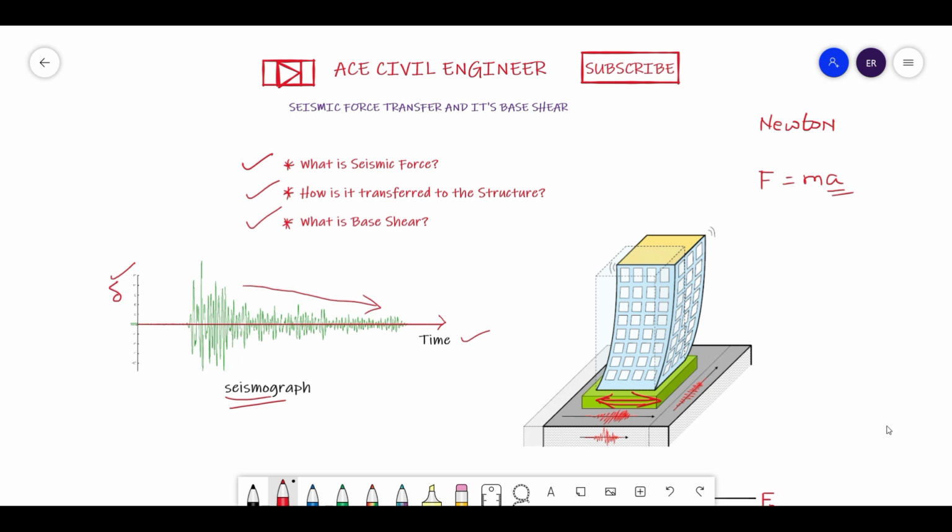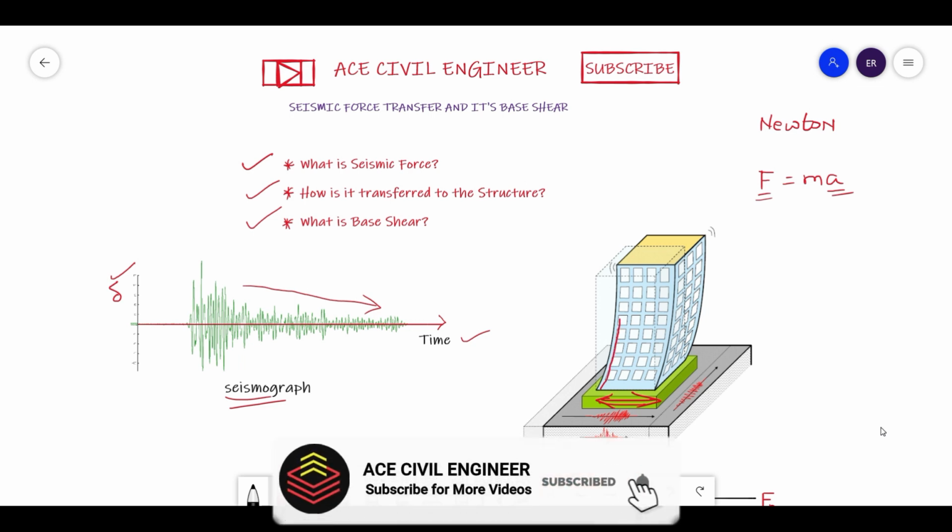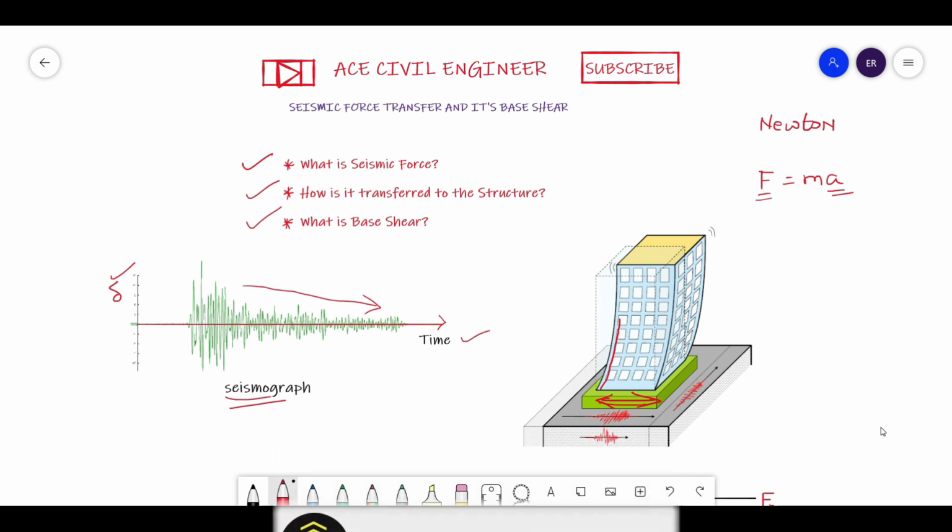So now I hope you understand this, friends. This force is nothing but the inertia force of the structure. The structure was initially static and has suddenly started to oscillate just because of the ground movement. Now let us see how this is transferred into the structure from the foundation. From the foundation it gets transferred to the column because it is rigidly connected. As the column and foundation are rigidly connected, the column will undergo some sudden initial displacement.